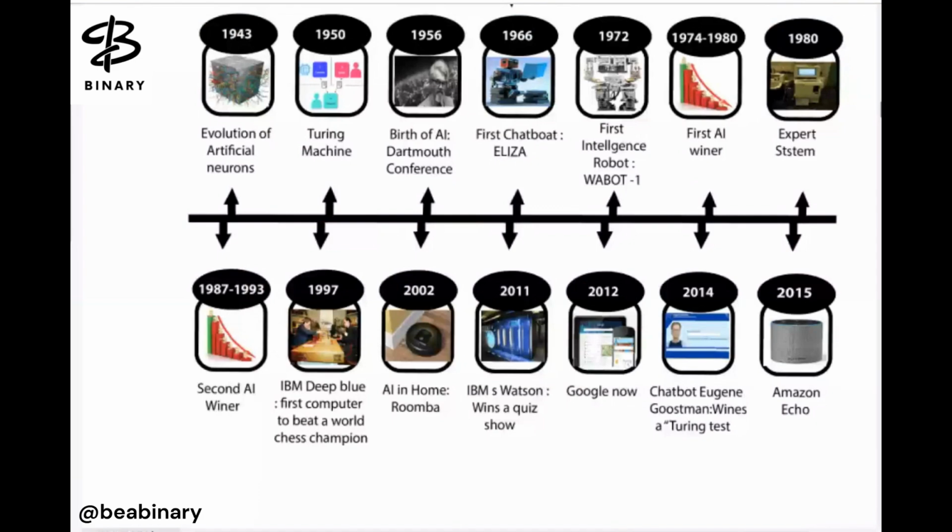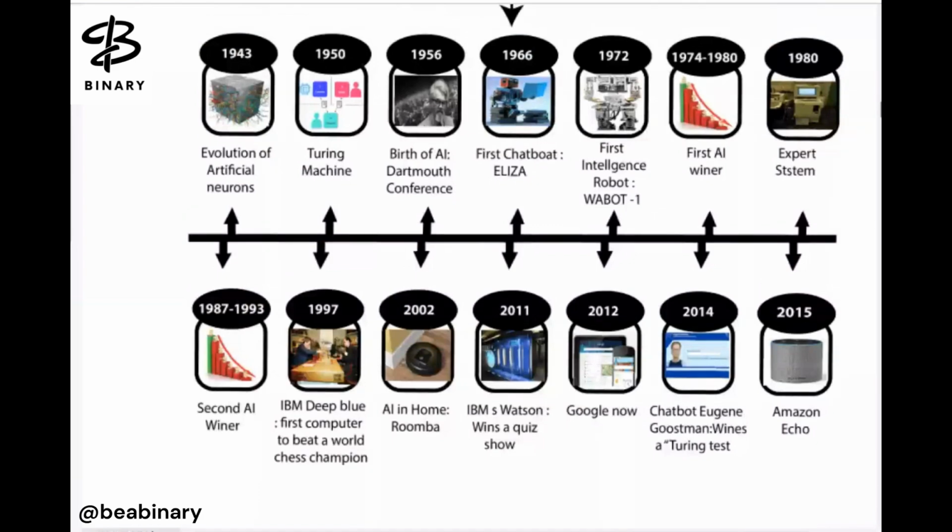Evolution: in 1943 we had the artificial neurons, right? Then the Turing machine, then the birth of AI, right? Then the first chatbot, which is Eliza, and the first intelligent robot, WABOT-1, then the first AI winter. Then the expert system is the output here. Then in 1987, the second AI winter.